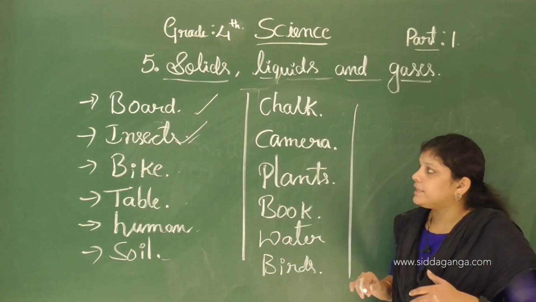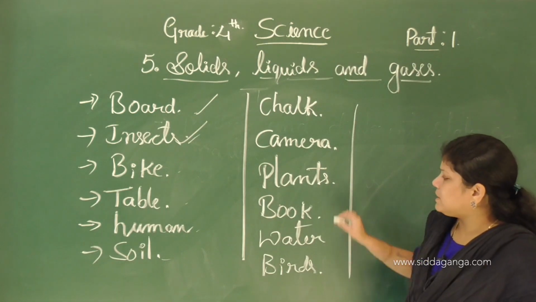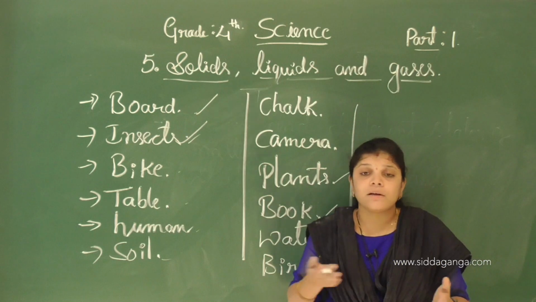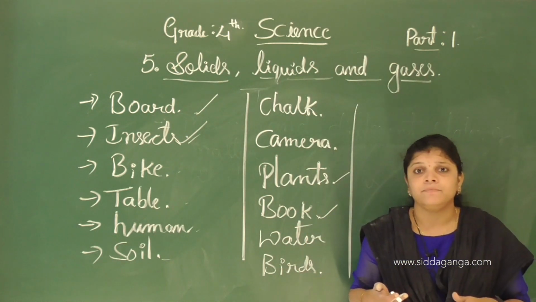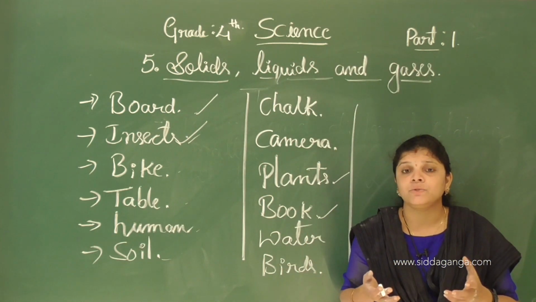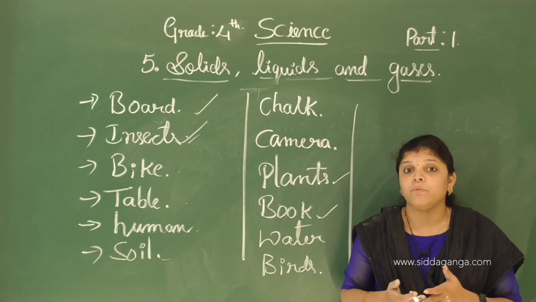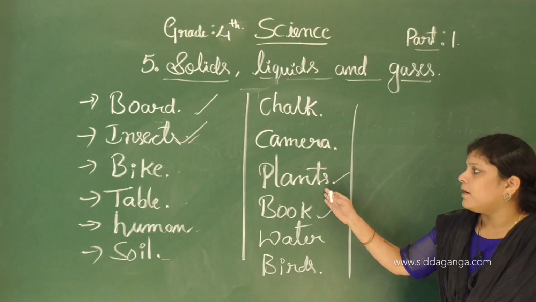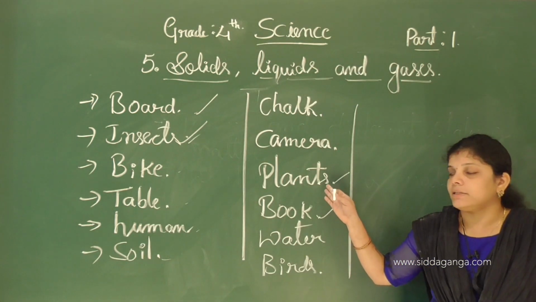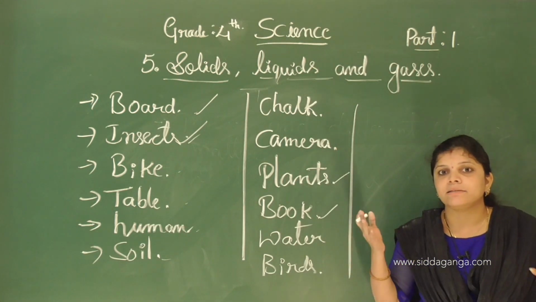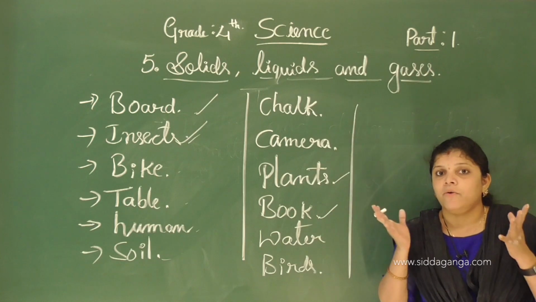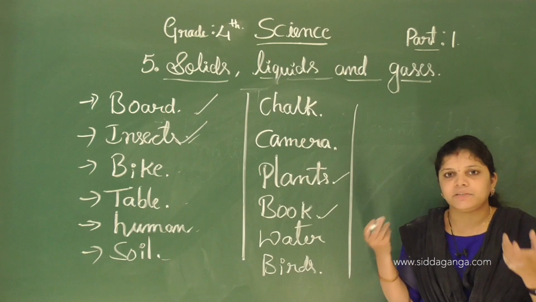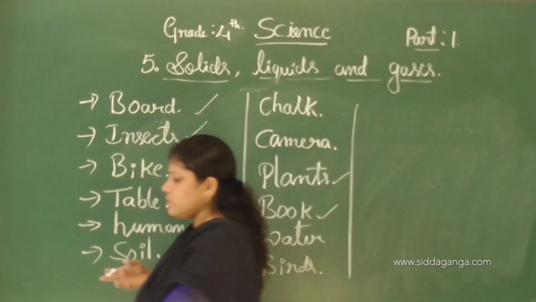Okay, now I am going to take one more example, plants and books. As you know, books come from plants. We use plants to prepare what? Books, isn't it? See, plants have weight, so they are very heavy things. And a book is lightweight, it's not that much weight.